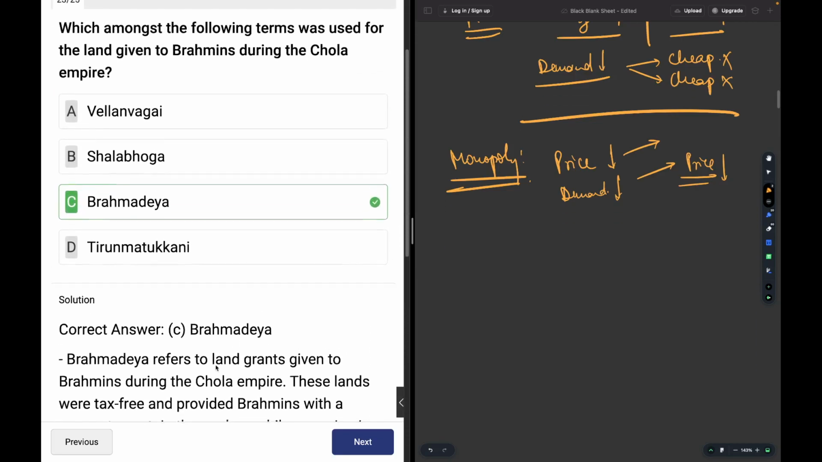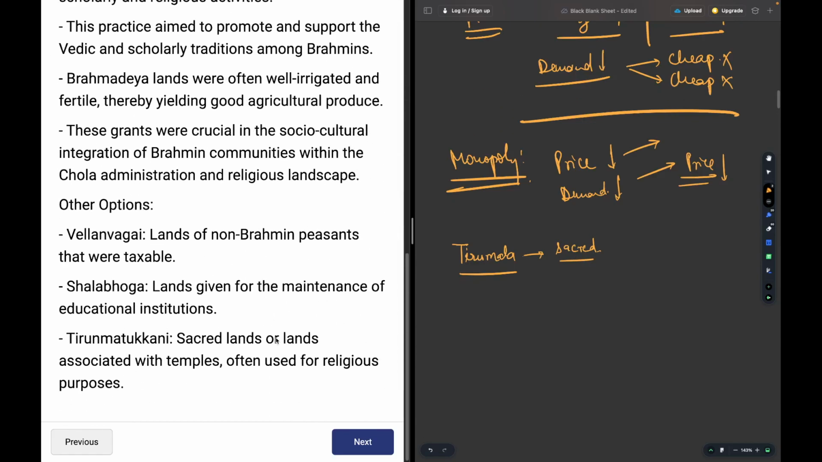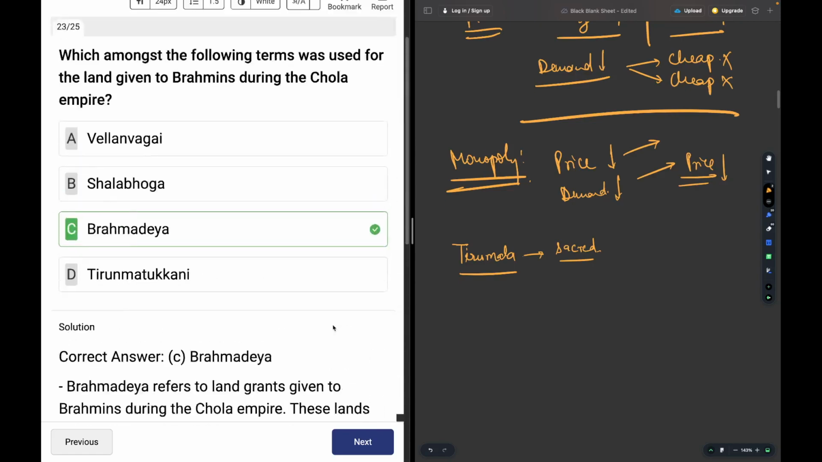You can also relate with this that Tirunamattukani is a little similar to the place called Tirumala, which is a sacred place in the south of India. So, Tirumala is a sacred place or a holy place. So, from here you can understand this land was assigned for religious purposes. Okay.